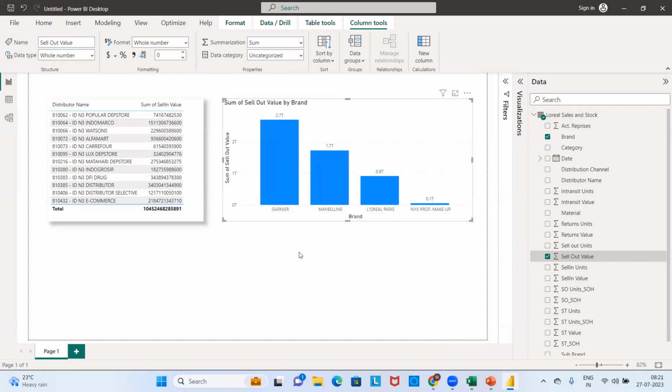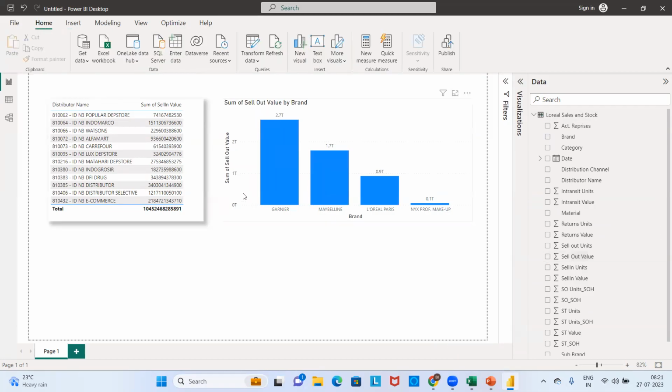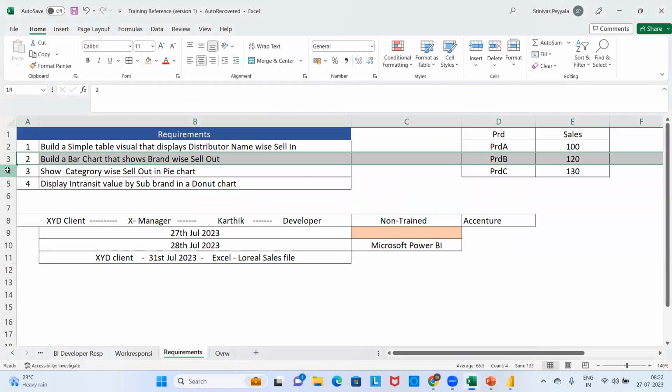Which brand is performing well? Garnier. How can you tell? Because of the higher size of the bar and also the value of that particular brand. So 2.7 trillion is the maximum contribution, made by the Garnier brand.